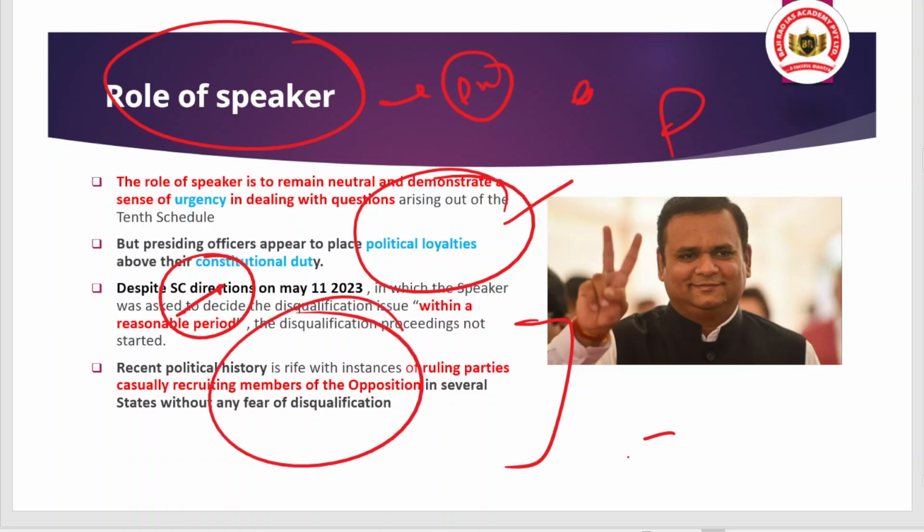Because if there is an understanding that if we split, if we join our party to another party, and there are fewer restrictions regarding disqualification, then they will be doing or joining the political party of others. Okay, so that is the point, that is the issue.